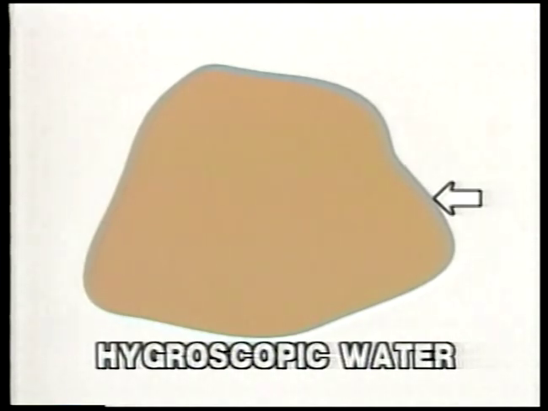Hygroscopic water is a thin layer of water remaining on the soil after it's dried. At 31 bars, it's held far too tightly for crop roots to utilize.